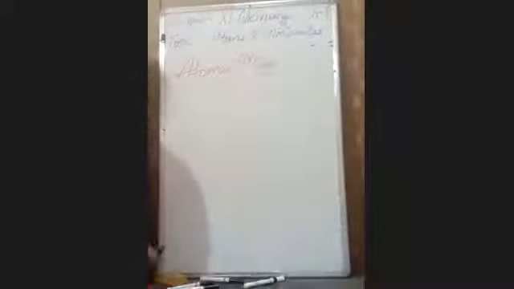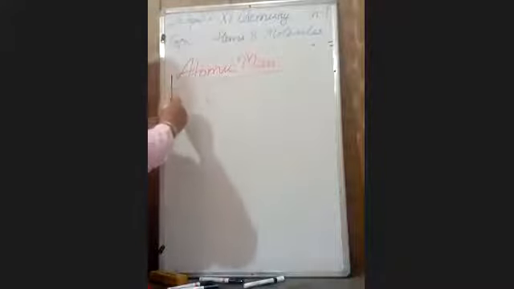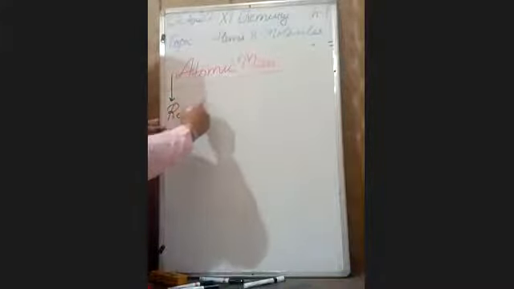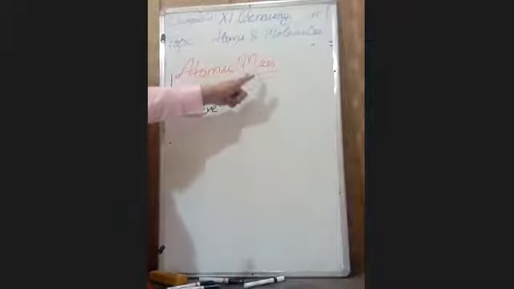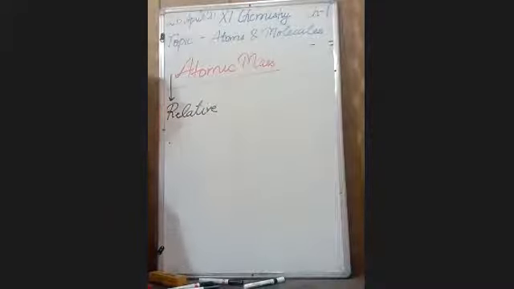So we generally take relative atomic mass, which means in relation to another element. We always calculate the relative atomic mass because it is not possible for scientists to calculate the exact mass of an atom, as it is a very small particle. As Dalton proposed that atoms are extremely small, it is not easy to calculate their mass.